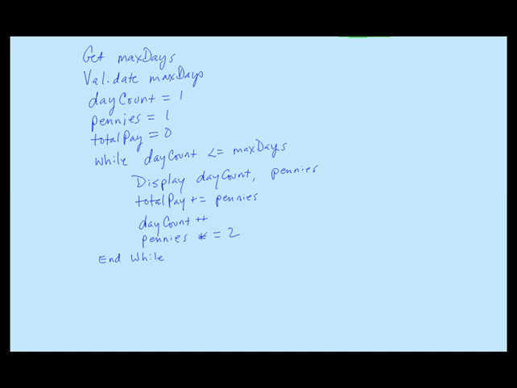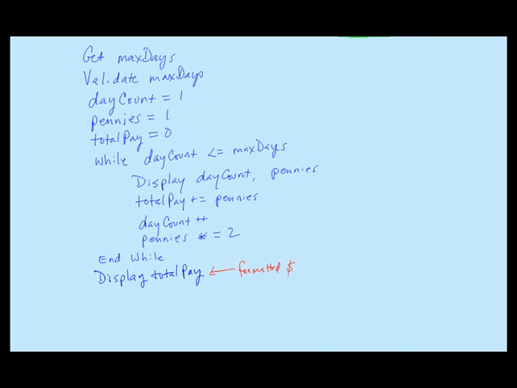Now, after the loop has gone through all of its iterations, the last thing that we have to do is display the amount of total pay. Now, you might recall that the program specifies that total pay should be formatted as a dollar amount. In other words, we don't want to simply display the number of pennies.